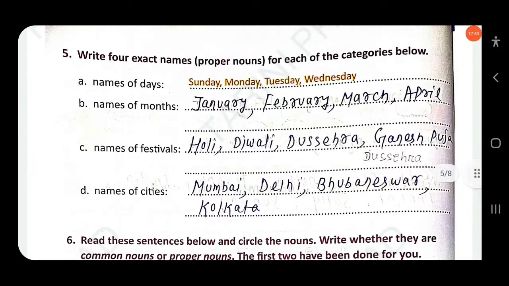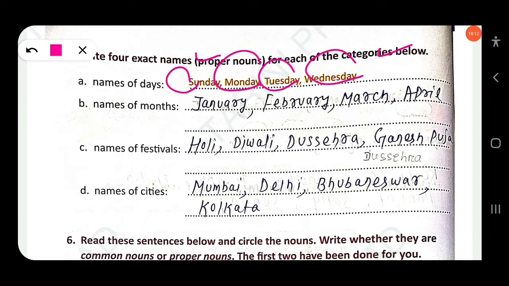Then next, write four exact names, that means proper nouns, for each of the categories below. So here, names of the days. Names of the days are proper nouns, and a proper noun always starts with a capital letter. Here S should be capitalized: Sunday, Monday, Tuesday, Wednesday. Similarly, names of the months. January, J should be capitalized. February, F should be capitalized. March, M should be capitalized. The first letter should be capitalized.